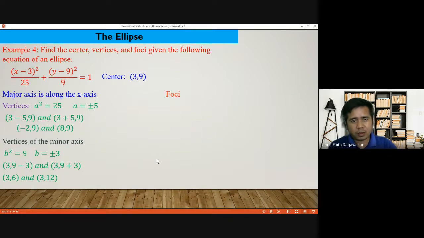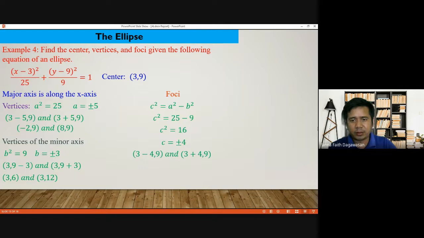How about our foci? Again, we have a and b. The formula is c squared is equal to a squared minus b squared. Substitute the values: 25 minus 9. The square root of 16 is positive, negative 4.